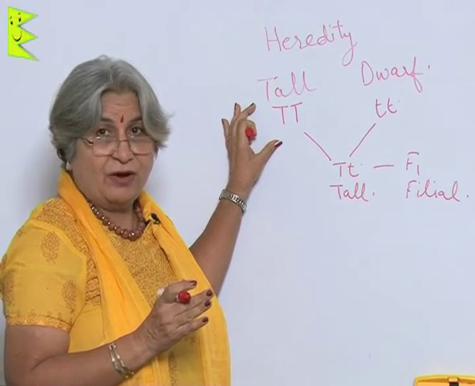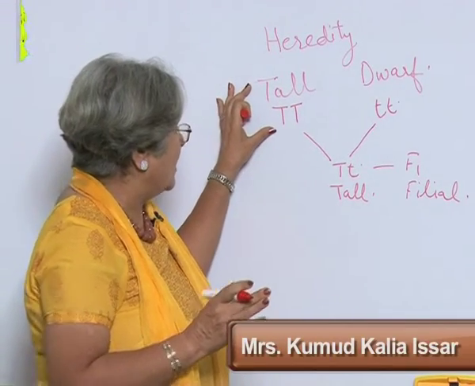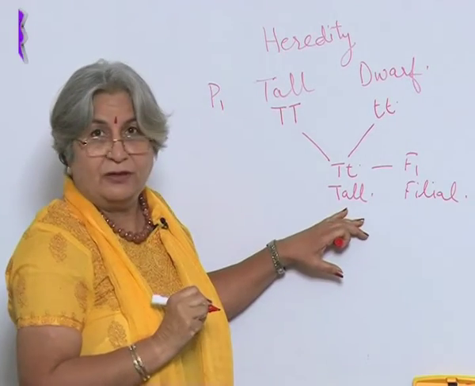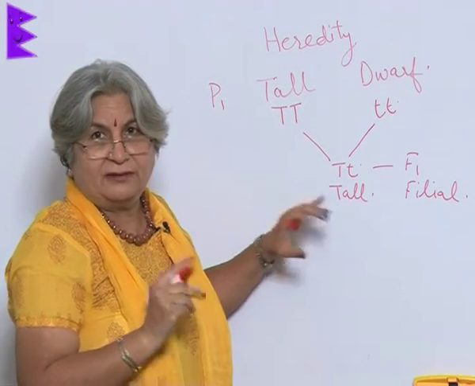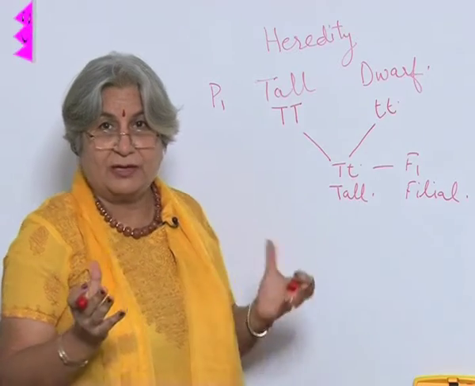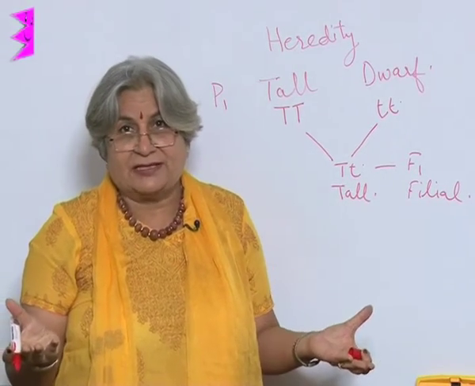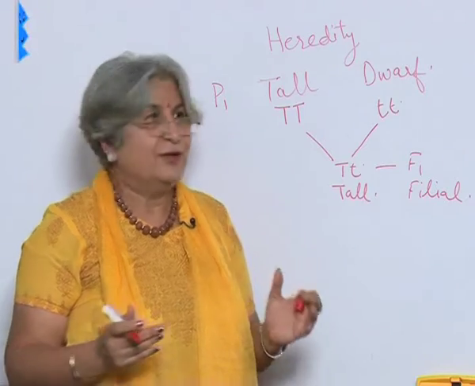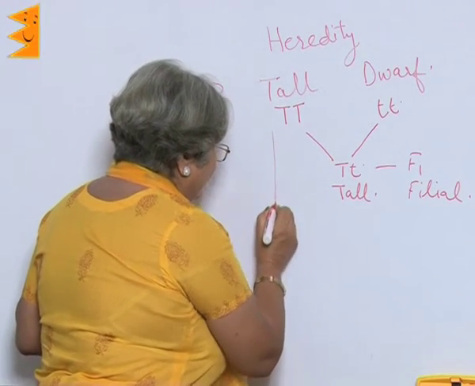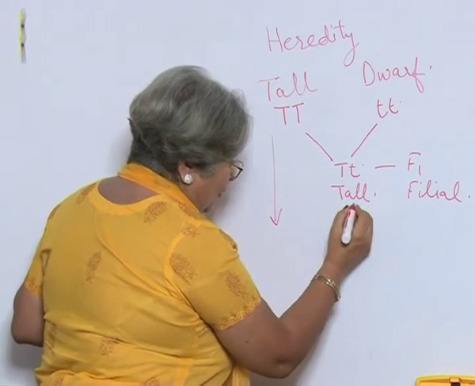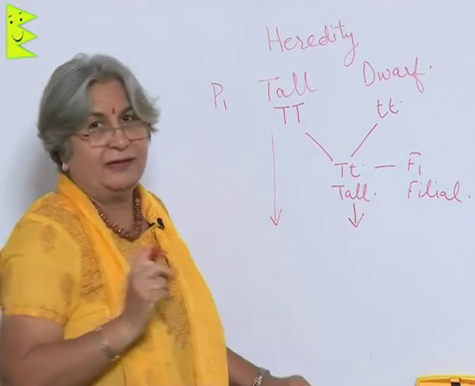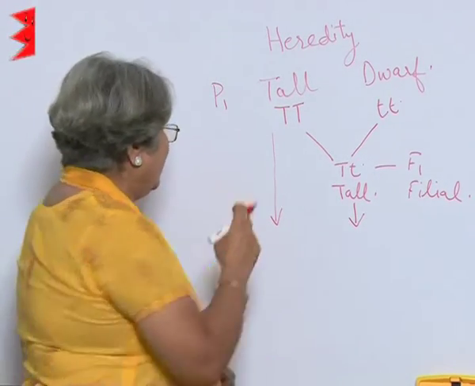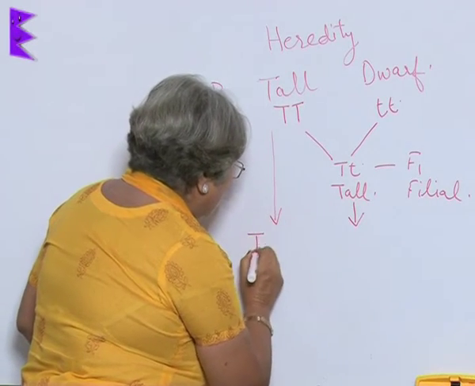But the question was, are these tall plants, which are say the parental generation, same as that of tall plants of F1 generation? He did not know. So, what did he do? Because he was a scientist, the only way he had with him was experiment. So, he self-pollinated the parental generation and he also self-pollinated the first filial generation. And see what he found. He found again all these plants were tall,